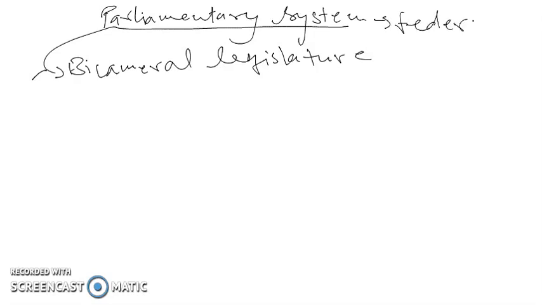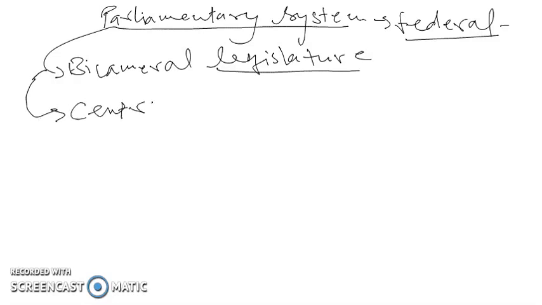So it is a federal bicameral legislature, federal in structure and bicameral. The federation in India has a bicameral legislature, and the legislature in India is at 2 levels: first at the central level, and second at the state level.